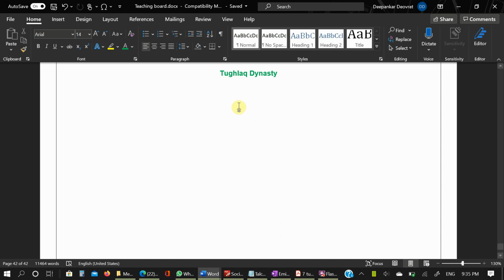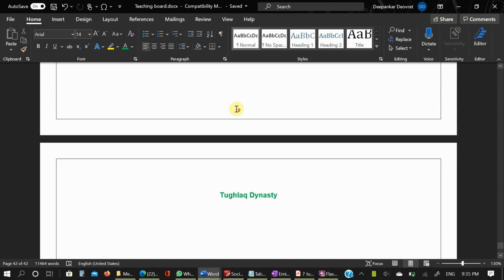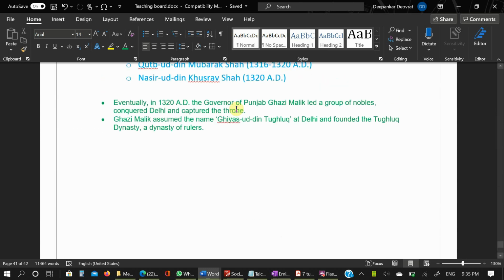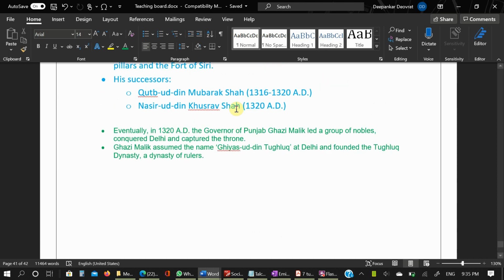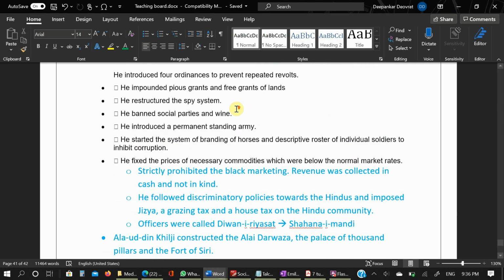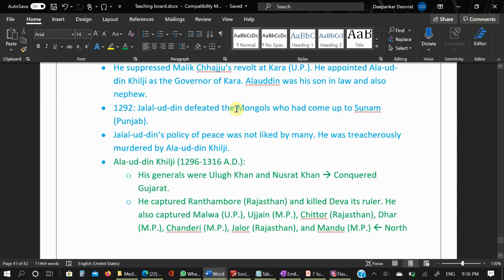Now, the Tughlaq Dynasty. I've already made videos on the Khilji Dynasty, or Khalji Dynasty, so I will just give an end from where it all started. It was in 1320 that Qutbuddin Mubarak Shah died.